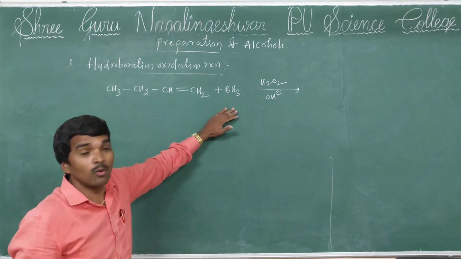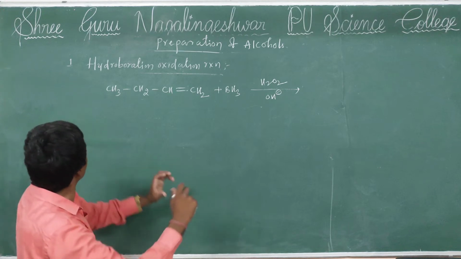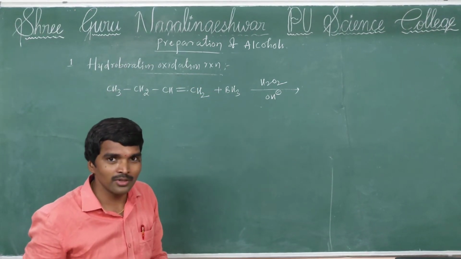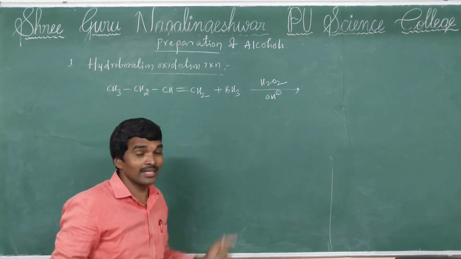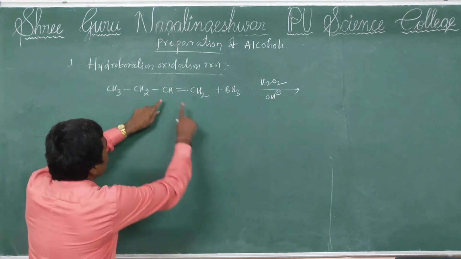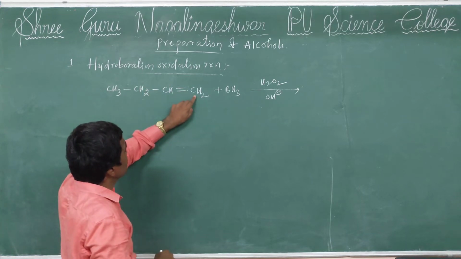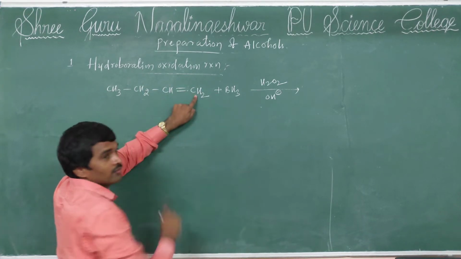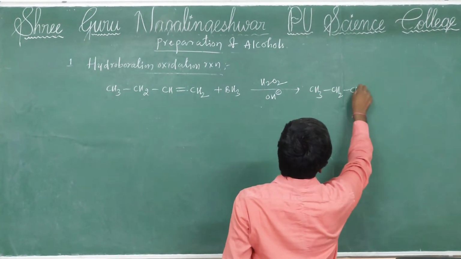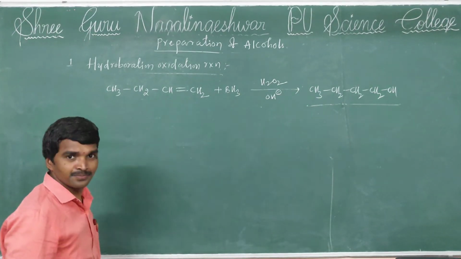They'll ask what the product will be. By seeing this, you recognize a hydroboration oxidation reaction. Primary alcohol is formed, so OH is at the first position, because the double bond carbons are one primary and one secondary. So the answer is butan-1-ol.